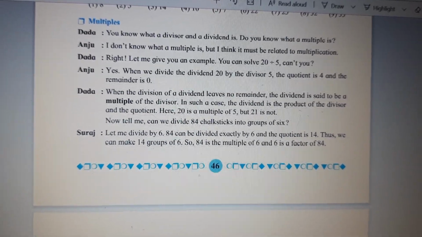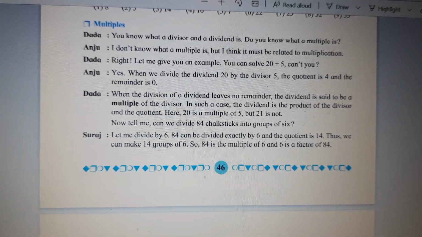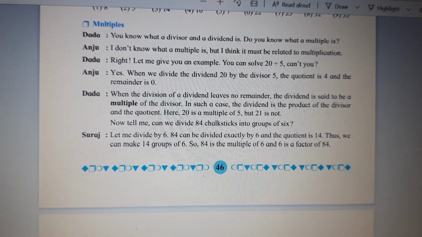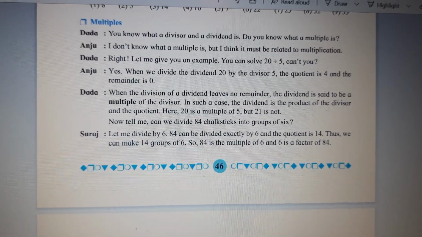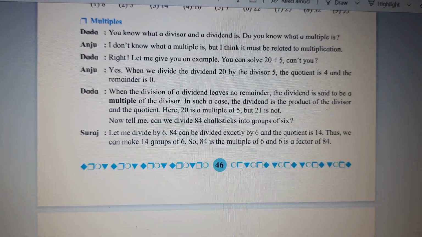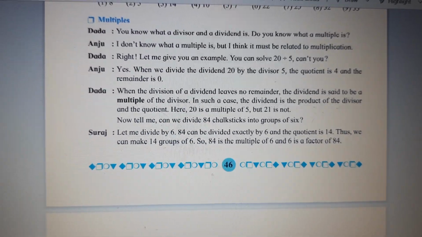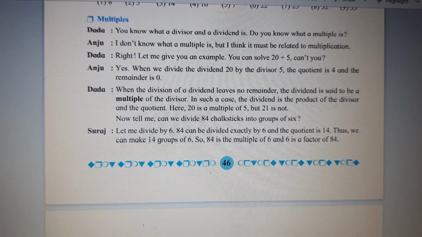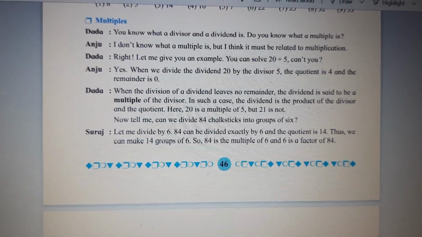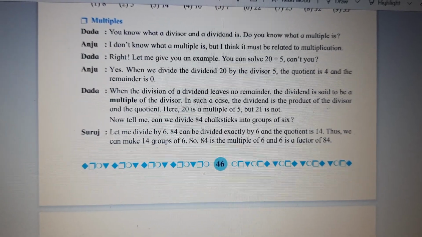Yes, when we divide the dividend 20 by the divisor 5, the quotient is 4 and the remainder is 0. When the division of a dividend leaves no remainder, meaning 0, the dividend is said to be a multiple of the divisor. In such a case, the dividend is the product of the divisor and the quotient.